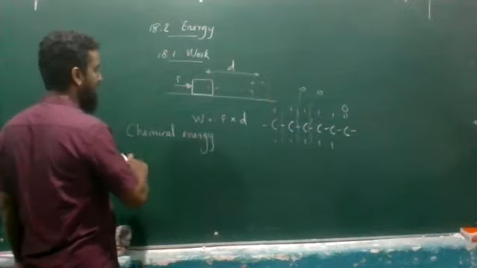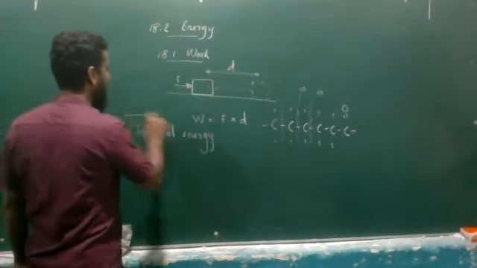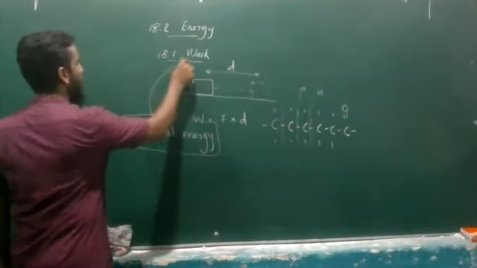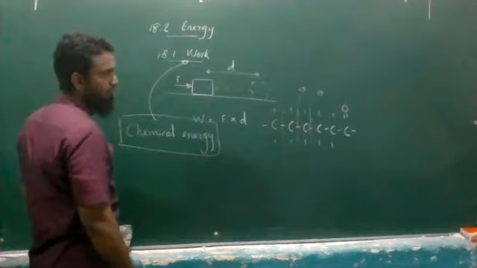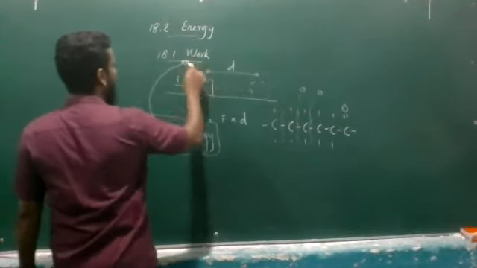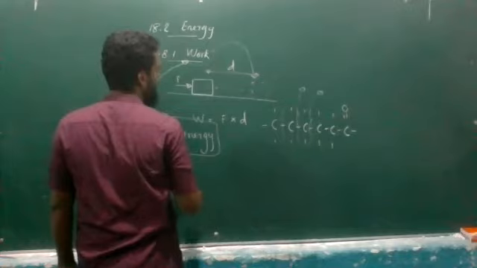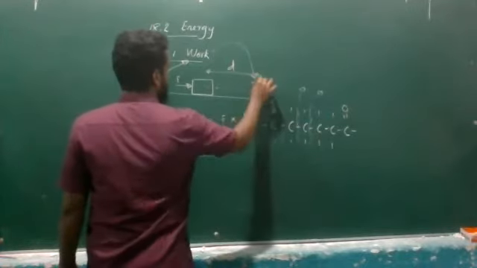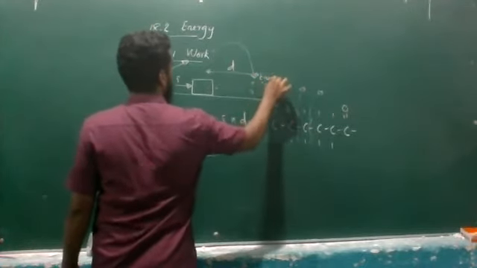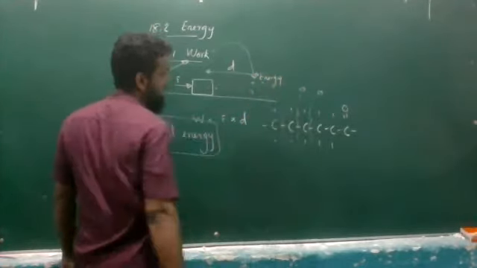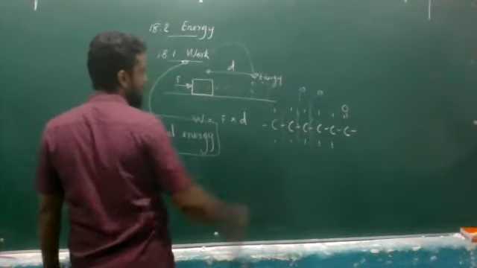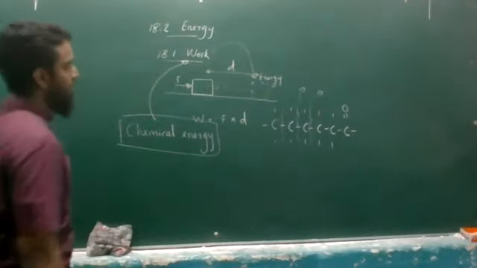That chemical energy is required to do work, right? Once you did the work, again that work will be stored as another type of energy within the object, right?